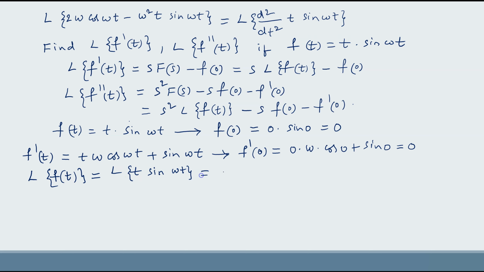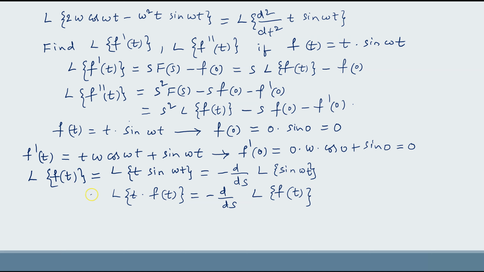So that is minus d by ds of, according to the formula, minus d by ds of the Laplace transform of sin omega t, because L of t into f of t equal to minus d by ds of L of f of t. According to this formula, here we have written L of t sin omega t equal to minus d by ds of the Laplace transform of sin omega t.